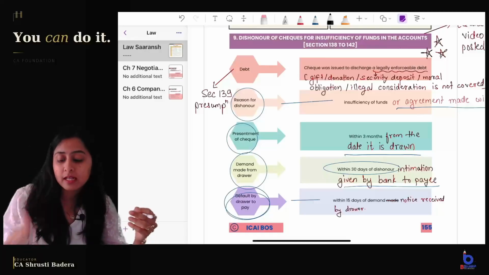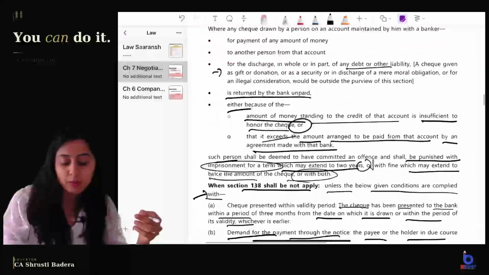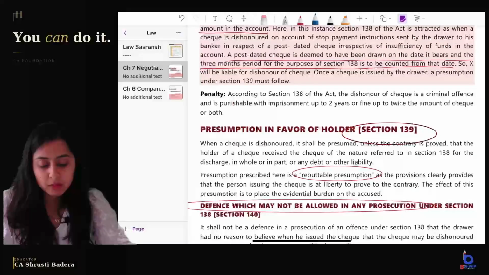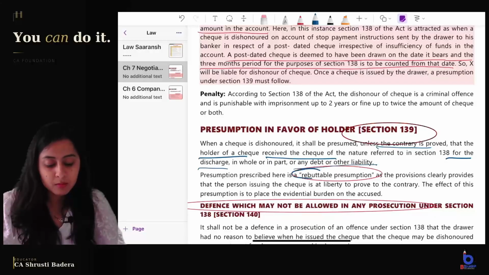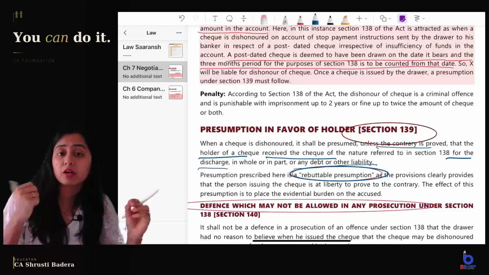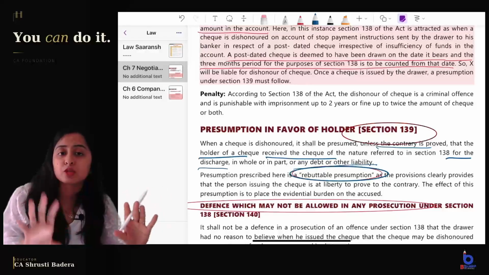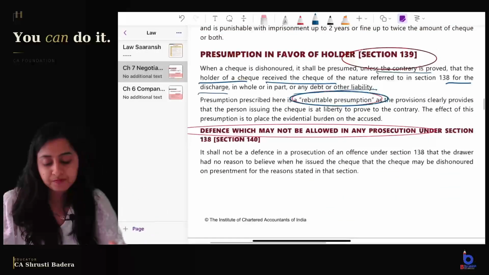Now section 139 says that the law presumes that the check was drawn for payment of a liability. When a check is dishonored, it shall be presumed, unless the contrary is proved, that the holder of the check received the check for the discharge of any debt or liability. But this is a rebuttable presumption, meaning the maker of the check will now have to prove that it was not issued for payment of a debt or liability, right?